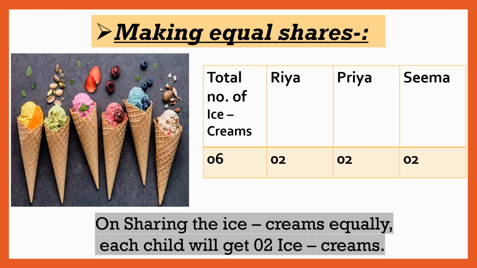So there are 6 ice creams in total. The 3 of them, Riya, Priya and Seema, will get 2 ice creams each. These 2 for Riya, these 2 for Priya and these 2 for Seema. Riya will get 2, Priya will get 2 and Seema also will get 2 ice creams. So on sharing the ice creams equally, each child will get 2 ice creams.